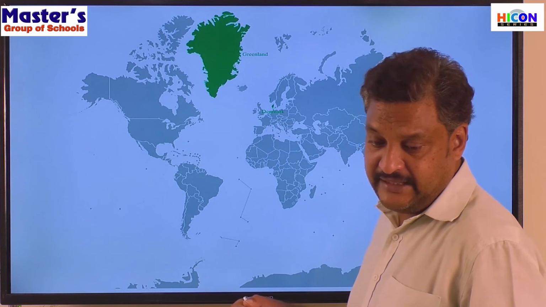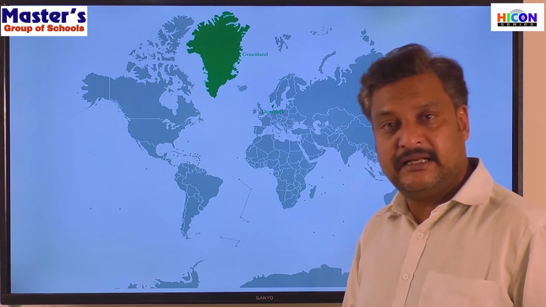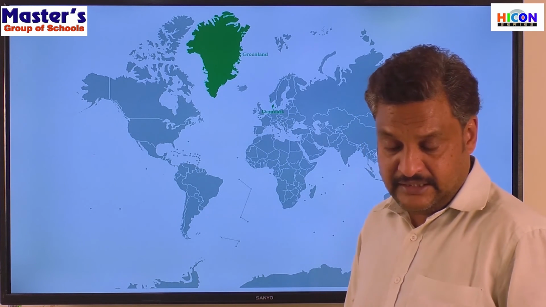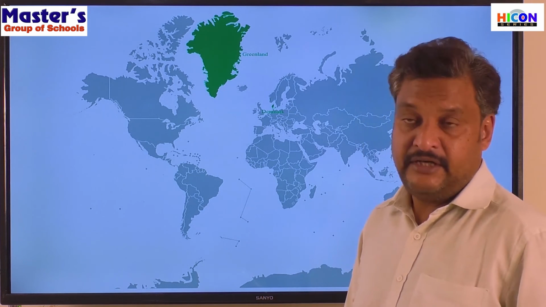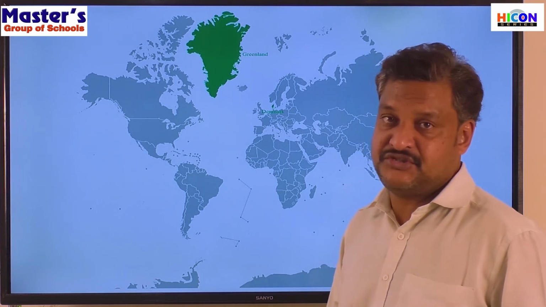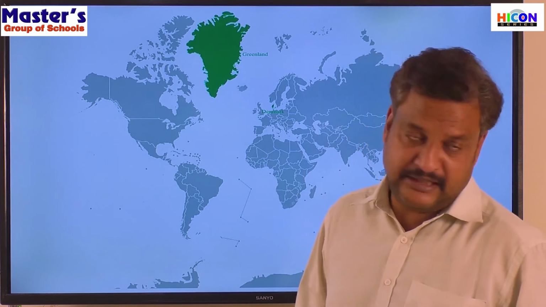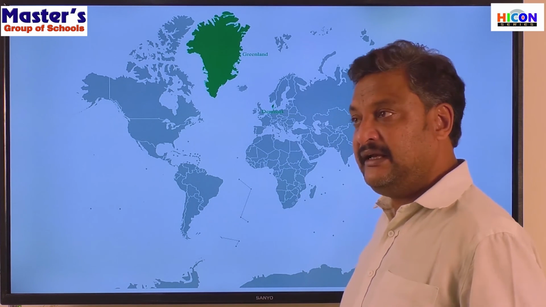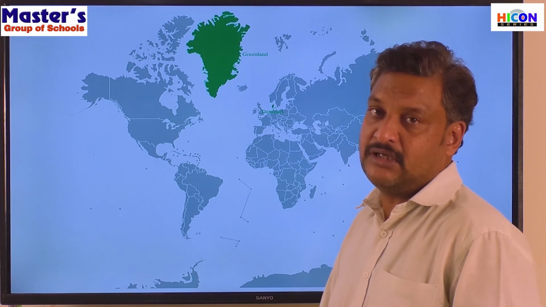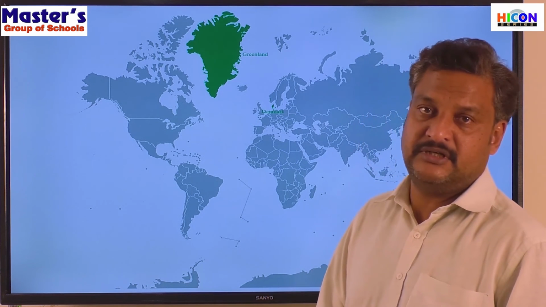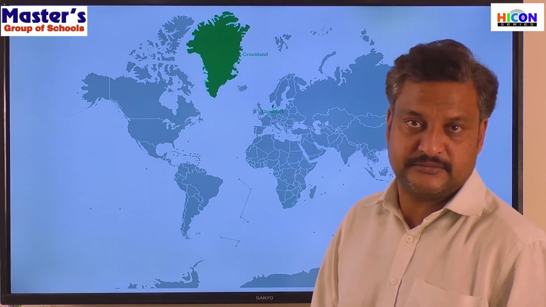In 1380, the Dutch people attacked it and made it a colony. In 1953, it was internationally accepted as a Dutch region, a land belonging to Denmark. And from 1981, Greenland has its own government. Still, it is an area which belongs to Denmark.